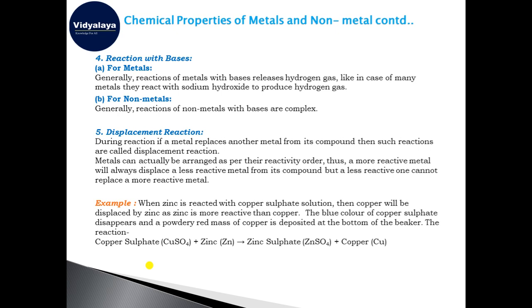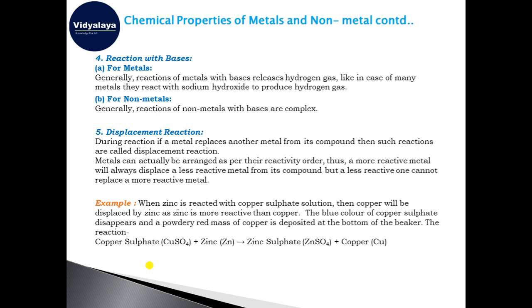There is a concept of reactivity series. What do we mean by reactivity series? It is the order in which the metals are arranged according to their reactive nature, how reactive they are. Some metals are highly reactive, and some are less reactive.